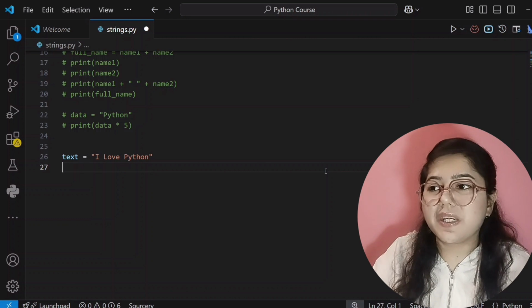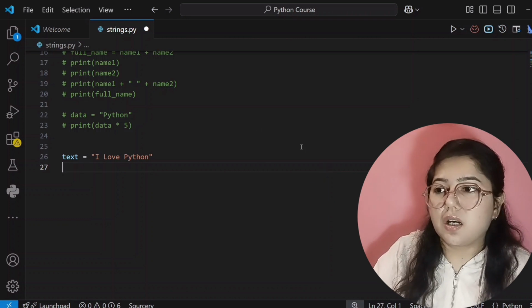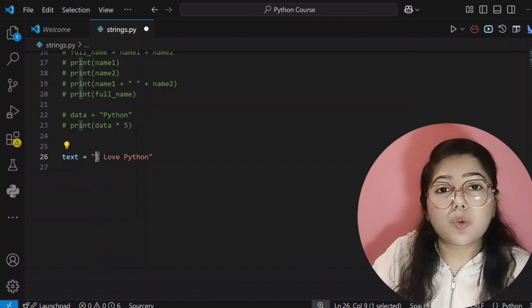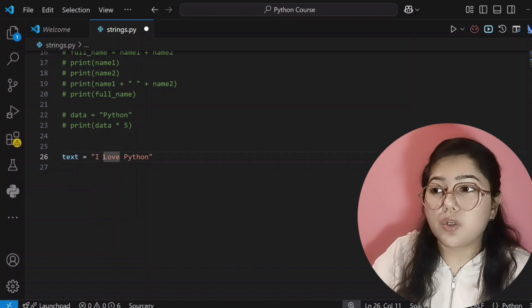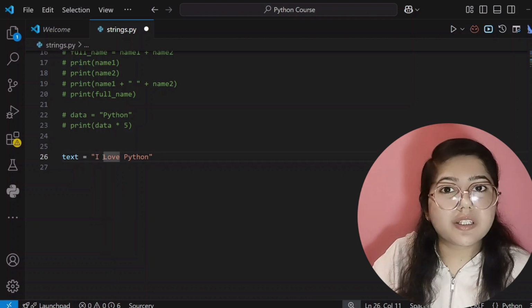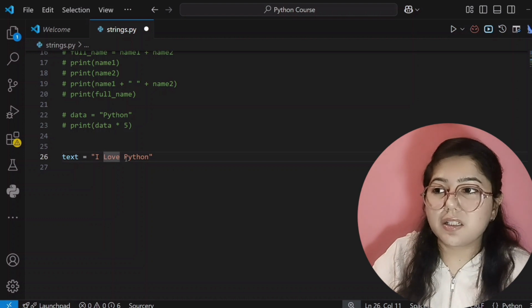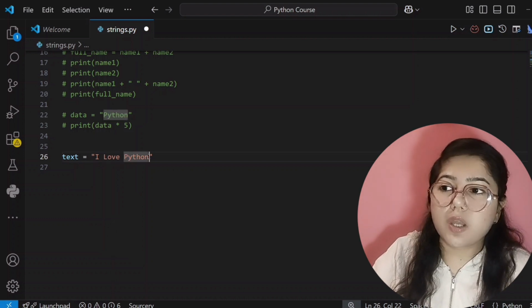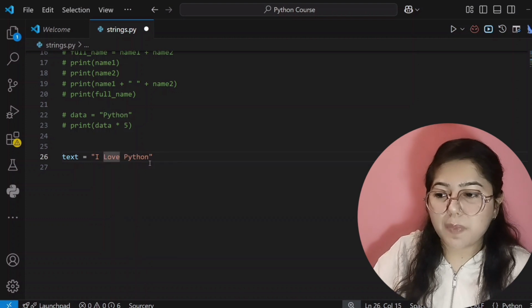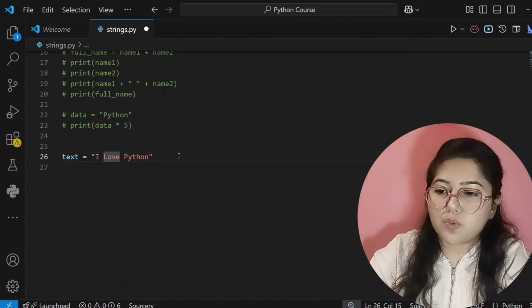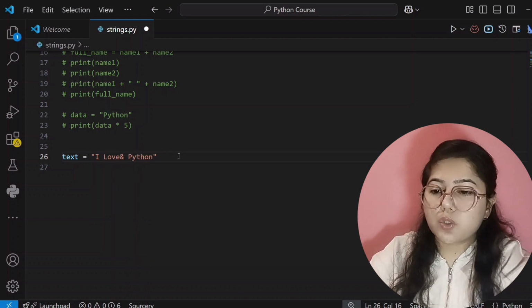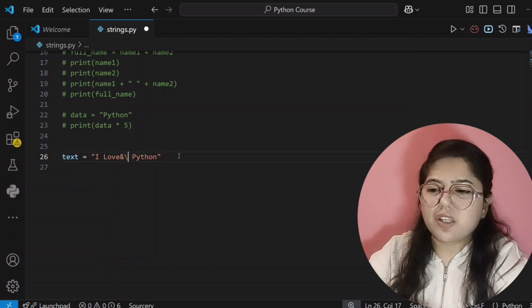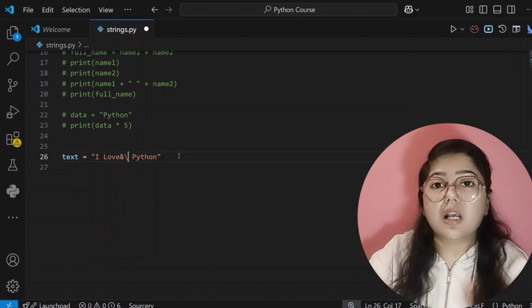So what will be its index number? You tell me. So let me tell you now. This I will have 0 index number. Then this space will also be counted here. So don't think that we will only count our characters. No, inside string, if you are using any special symbols, for example, and, or slash sign, or comma, dot, it will count that also.